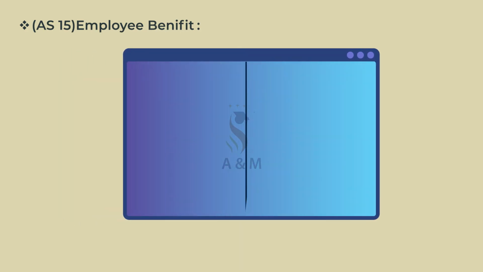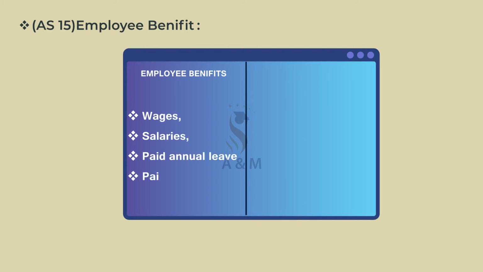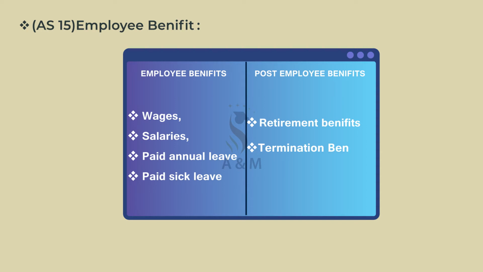For example, first, wages, salaries, paid annual leave and paid sick leave which form an employee benefit. Second, retirement benefit which is post-employment benefit. Third, termination benefit, etc.